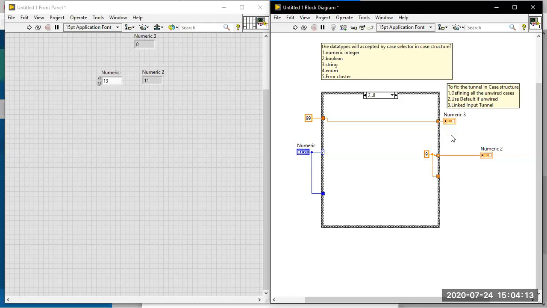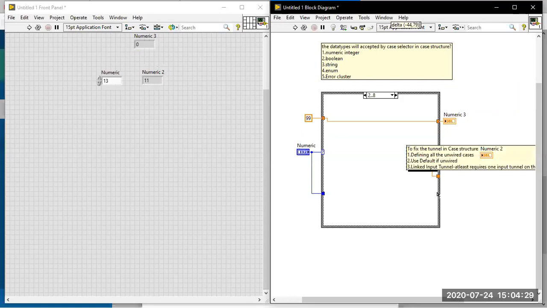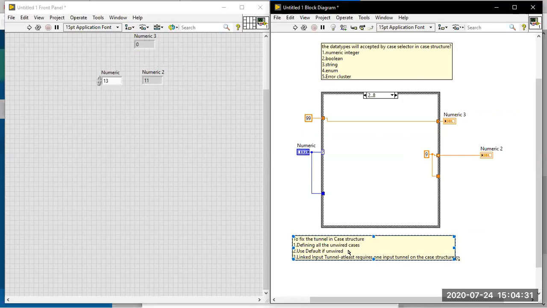Let me delete all those things. So a linked input tunnel requires at least one input tunnel on the case structure. At minimum, one tunnel should be available to use the linked input tunnel.